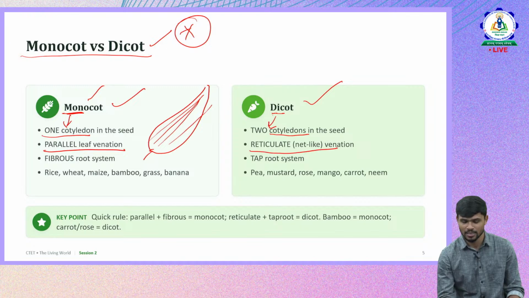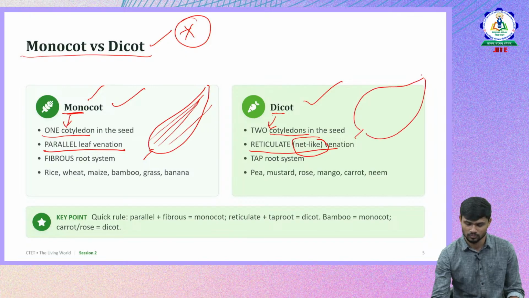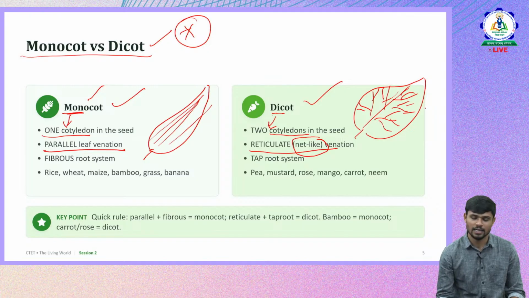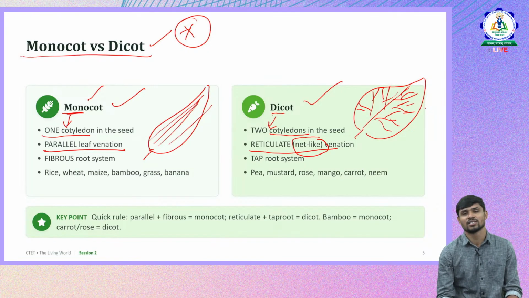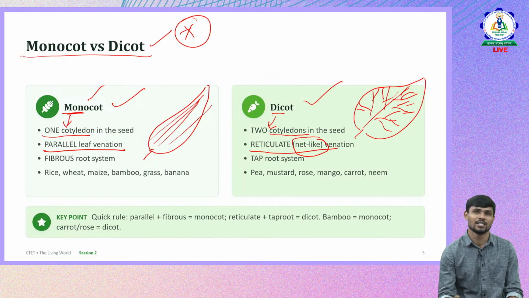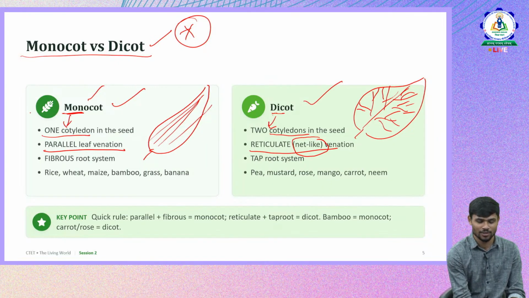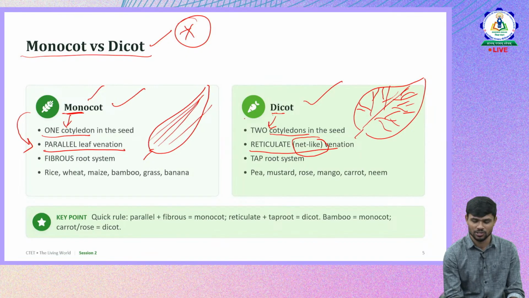It has reticulate venation, net like. You can see net like venation will be there. Venation is nothing but the arrangement of lines on the leaves. So definitely if it is monocot, it has parallel venation. If it is dicot, it has reticulate venation.